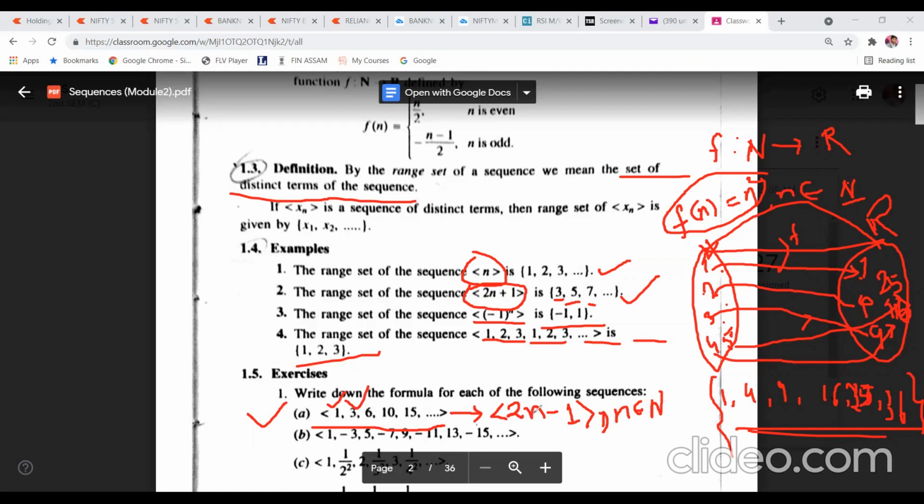Then put n equal to 3. Just a minute. 6 minus 1, 5. Okay, just a minute. This will not be the sequence 1, 3, 6, 10, 15. This will not be your sequence.